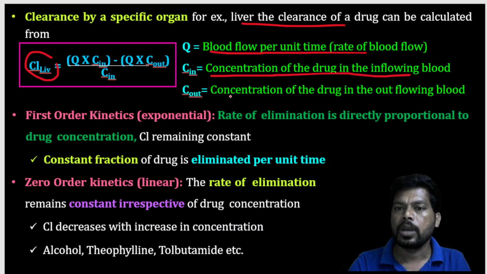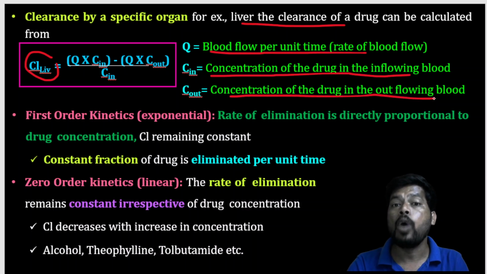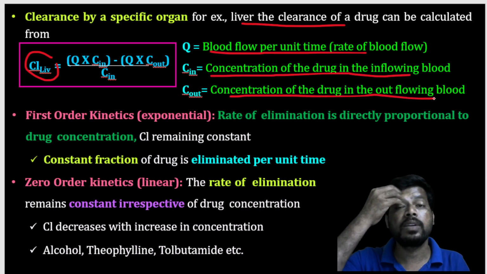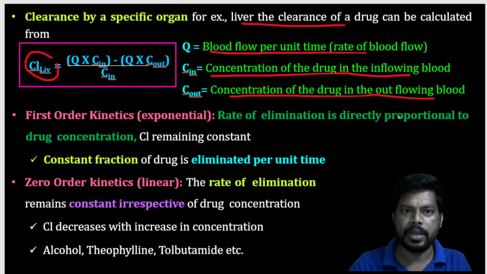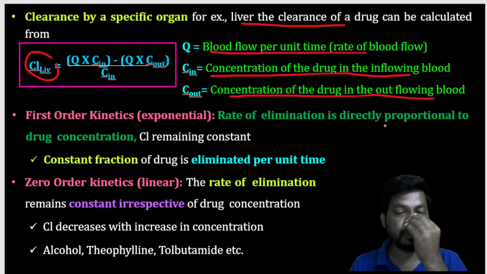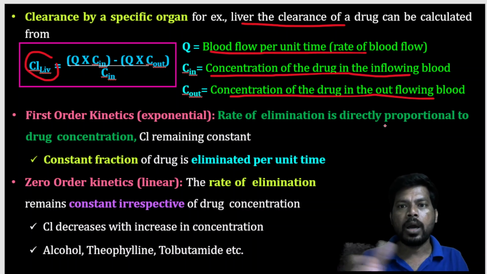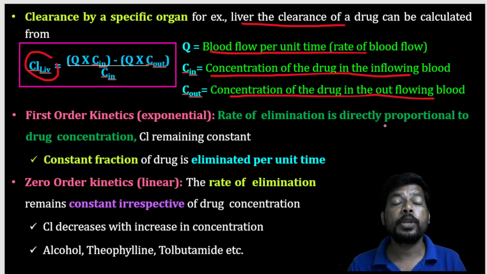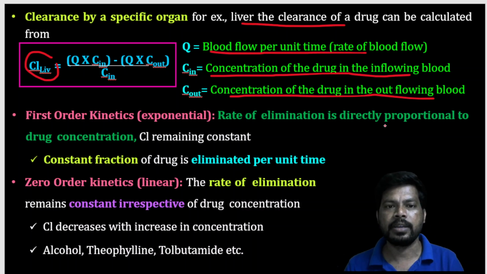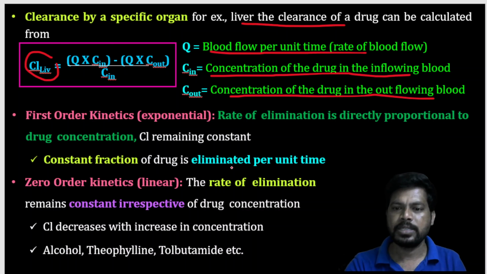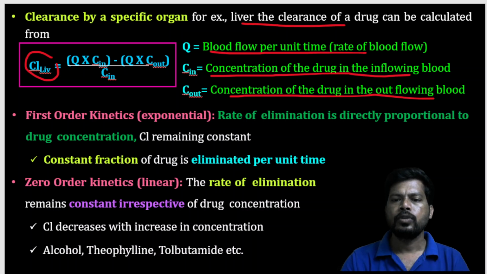C out is the concentration of drug in the outflowing blood. So this is clearance by a specific organ. The blood coming out of the organ is C out, and the blood going into the organ is C in. So that is a simple formula for calculation of clearance by a specific organ.